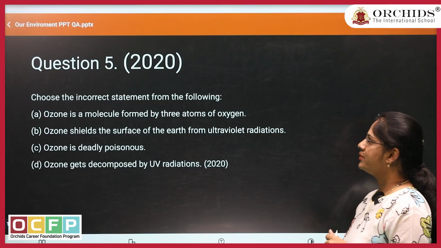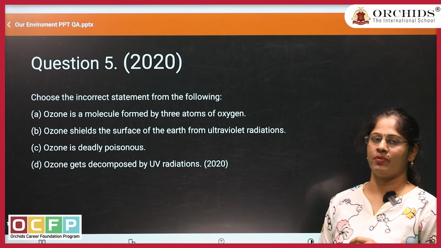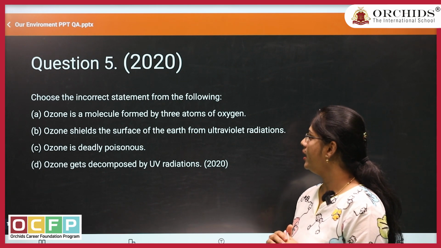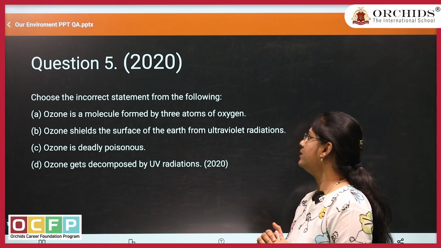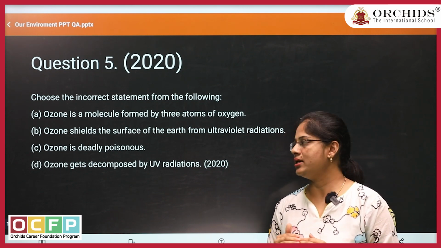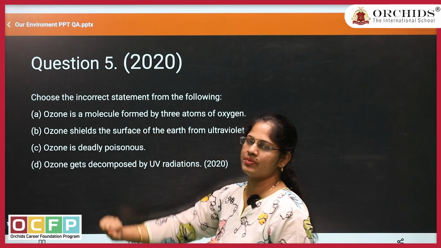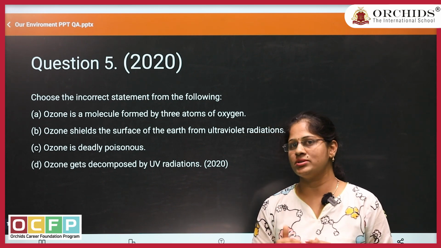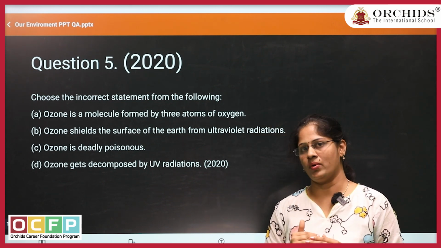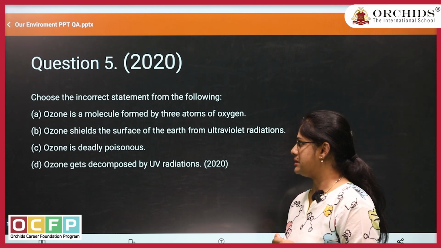Next, question number 5. Again an MCQ type question which is on ozone layer. Choose the incorrect statement from the following. Most of the students go wrong here because they do not read the questions properly. Whether they have to choose the correct statement or incorrect statement, read the questions properly with a pause before attempting the answers.